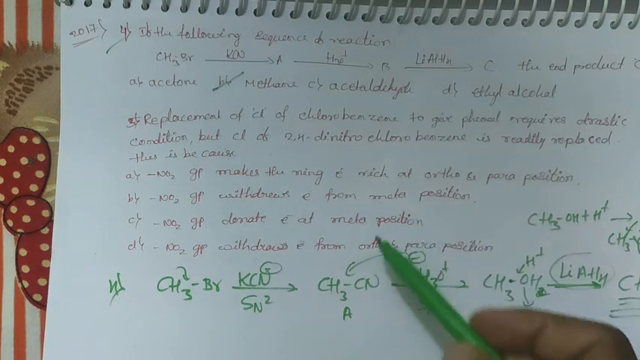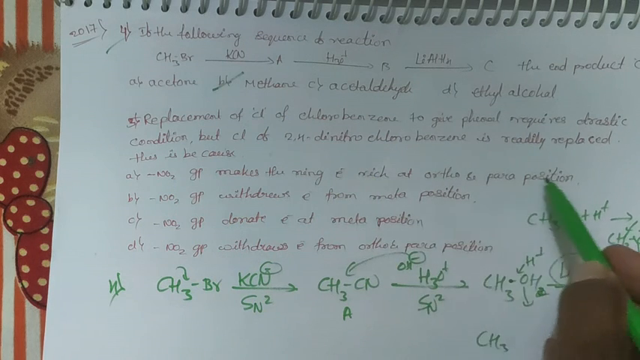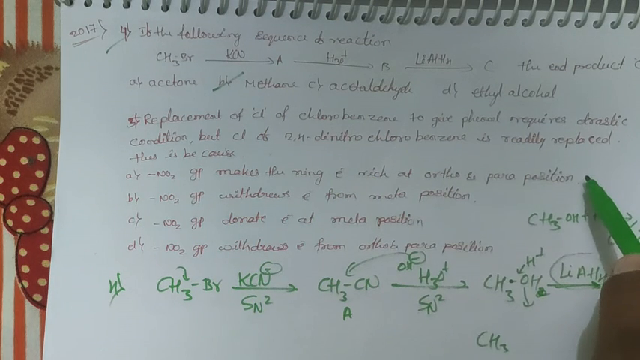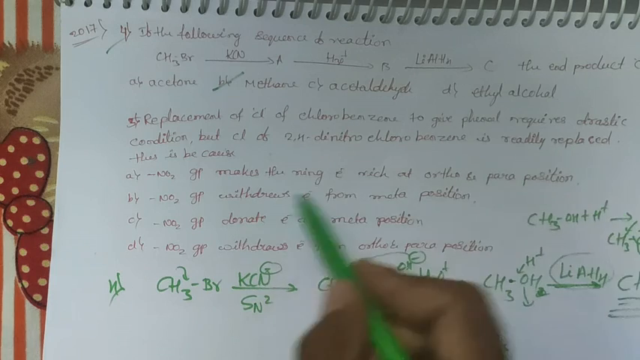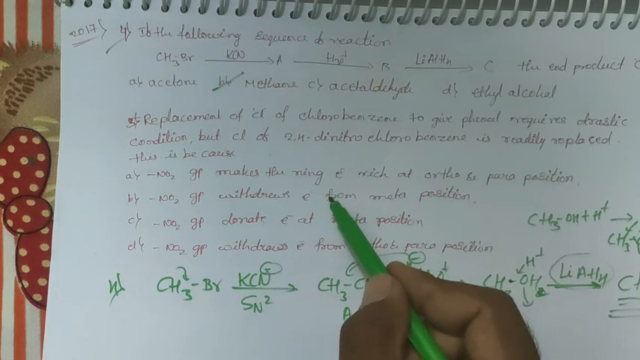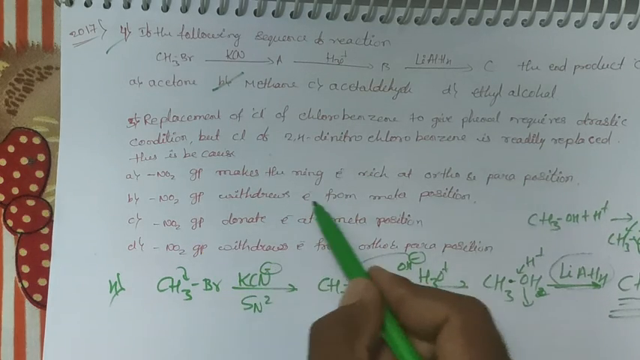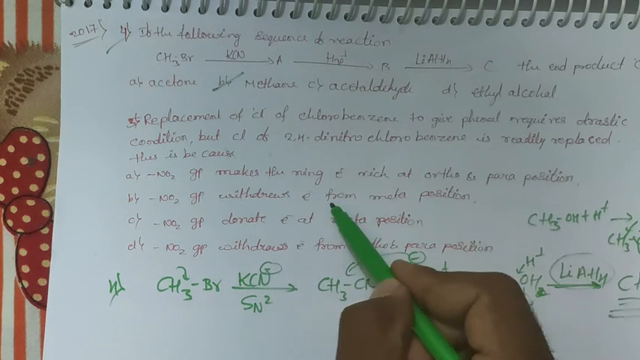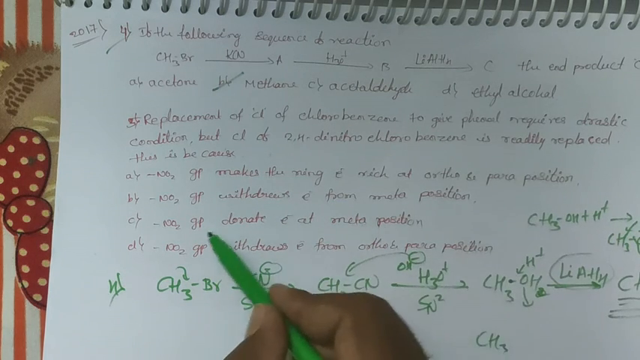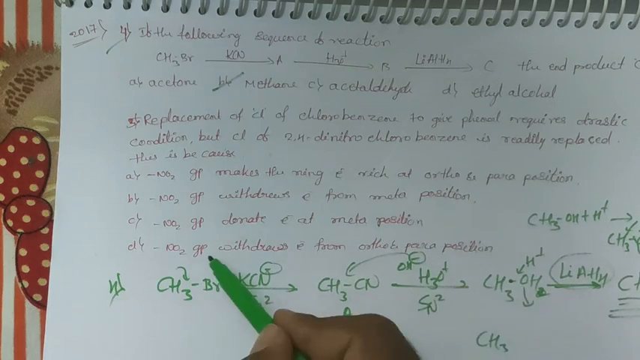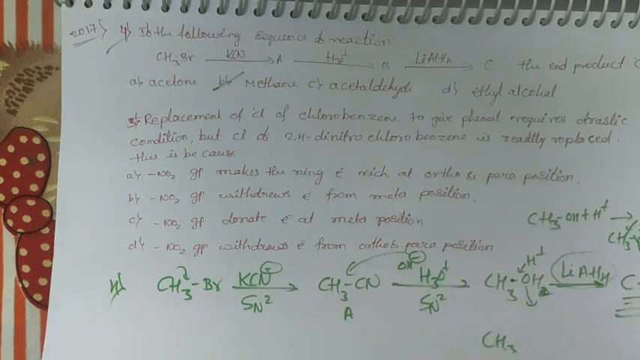The NO2 group makes the ring electron deficient at the ortho and para positions. Next one: the nitro group withdraws the electron from the ortho and para positions, not the meta position.